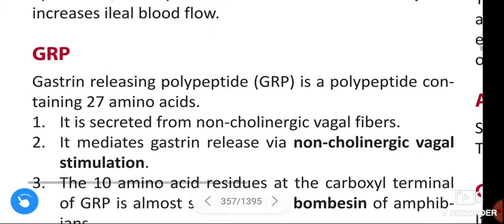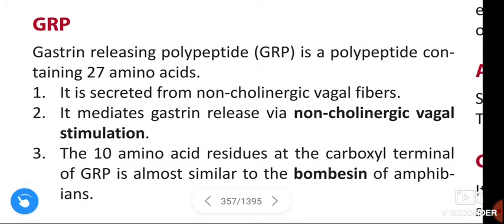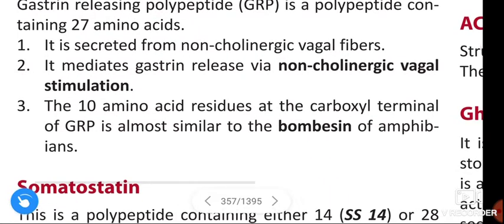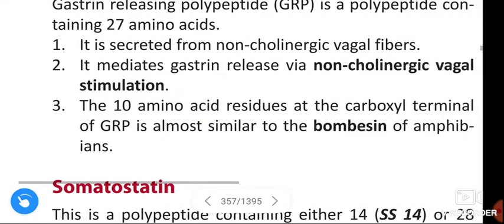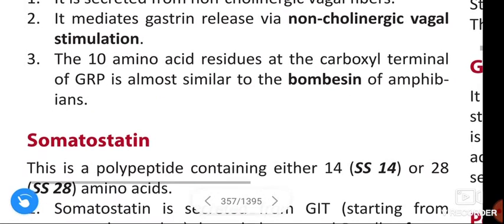Next, gastrin releasing polypeptide. The gastrin releasing polypeptide is a polypeptide containing 27 amino acids. It is secreted from non-cholinergic vagal fibers. It mediates the gastrin release via non-cholinergic vagal stimulation. The 10 amino acid residues of the carboxyl terminal of gastrin releasing polypeptide is almost similar to the bombesin of amphibians.